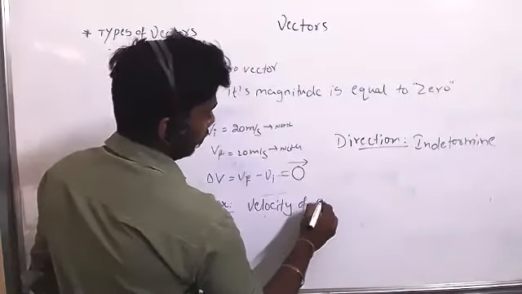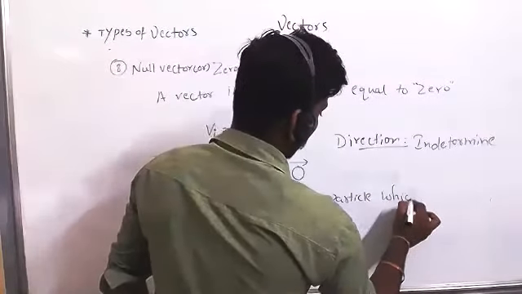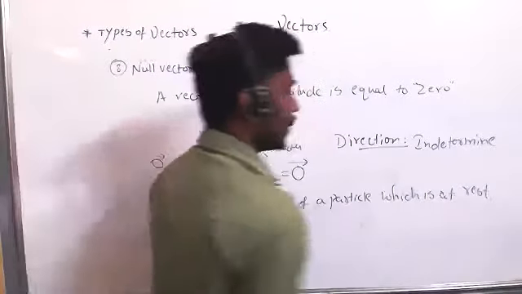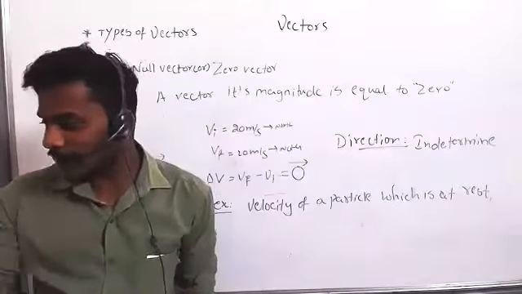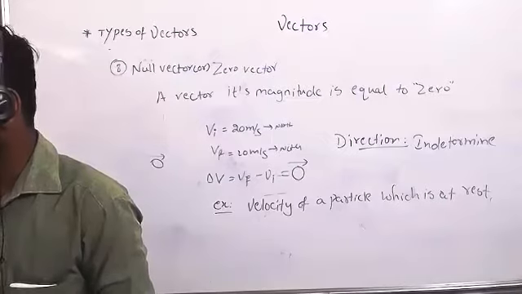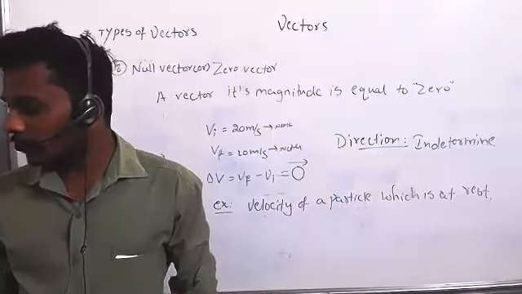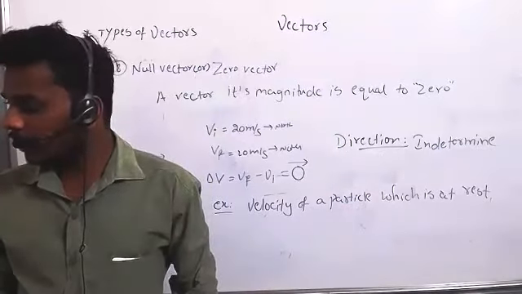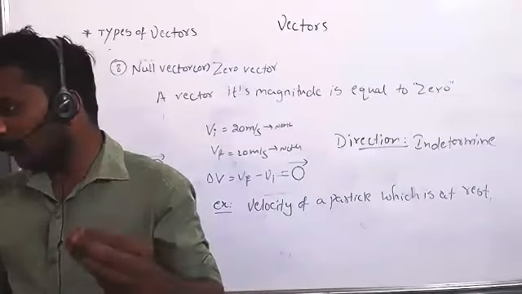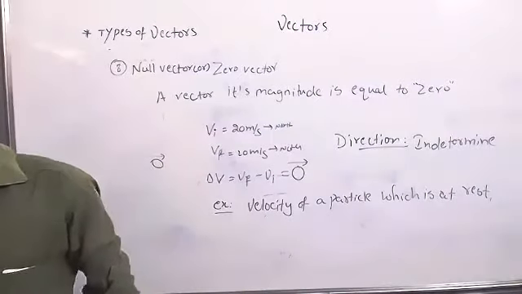Velocity of a particle which is at rest. Now tell me, the particle is at rest. What is the velocity? Velocity is scalar or vector? Vector, right? The particle is at rest. What is the velocity of the particle? Zero. What is the direction? Indeterminate. When a particle is at rest, in which direction will it move? Can you tell? We can't determine it. Am I clear now?